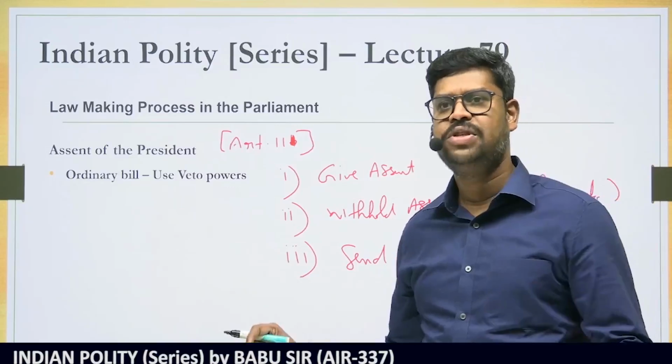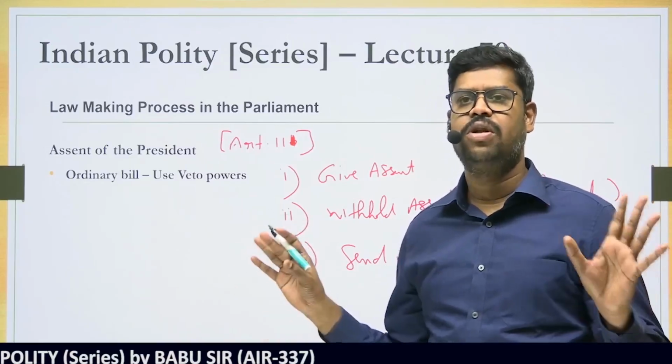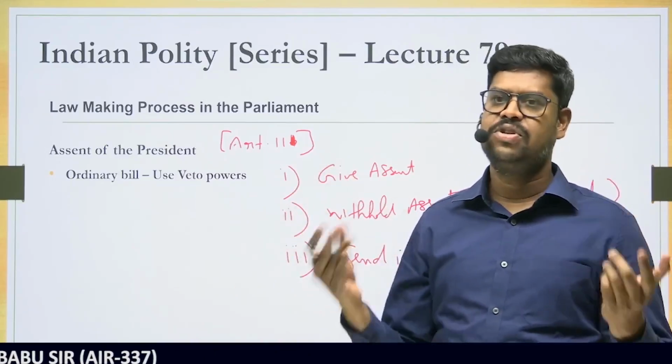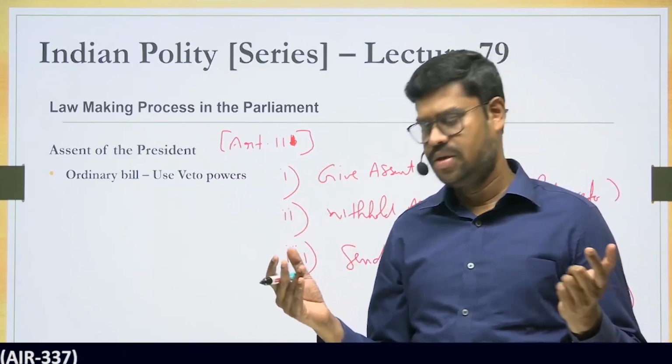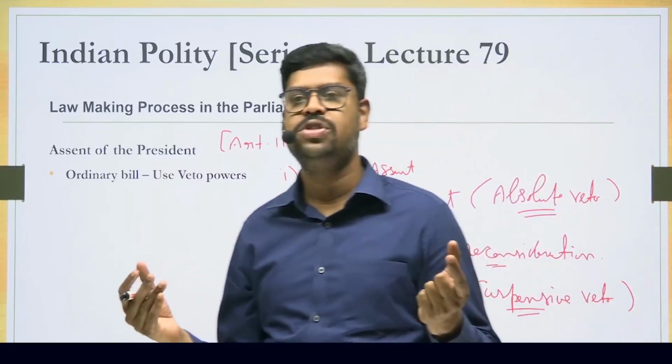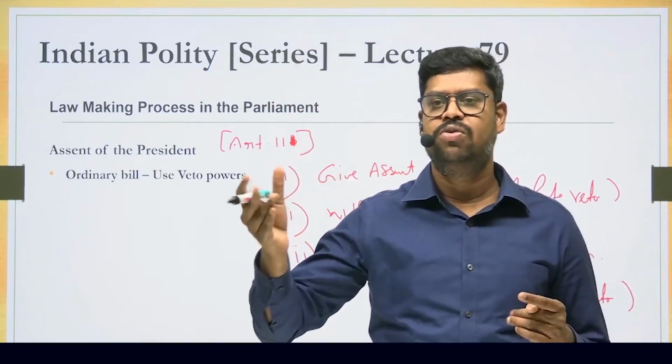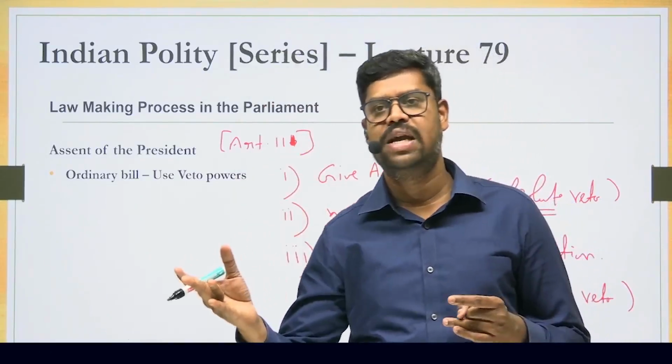So today, if you see, we have covered a lot of important things. First, we tried to understand what is a bill, what are the types of bill depending upon subject matter, and we also understood the types of bills depending upon who is introducing, who is a private member, what is a government bill.